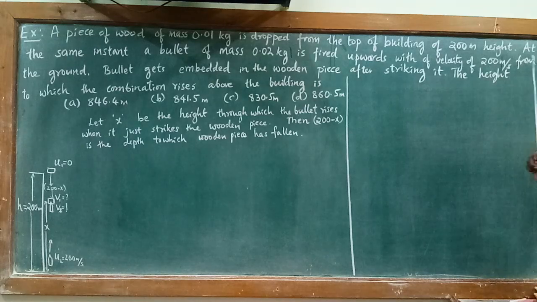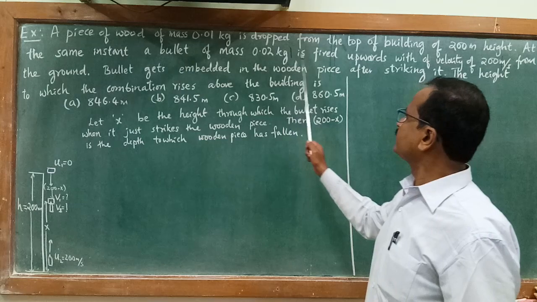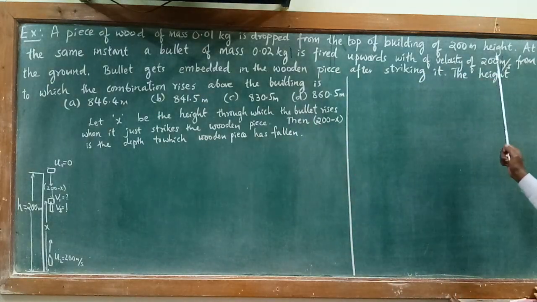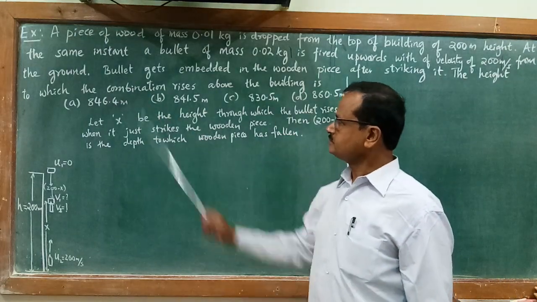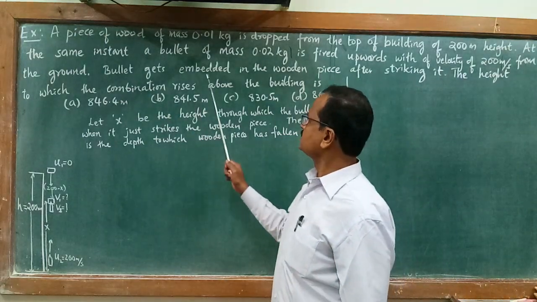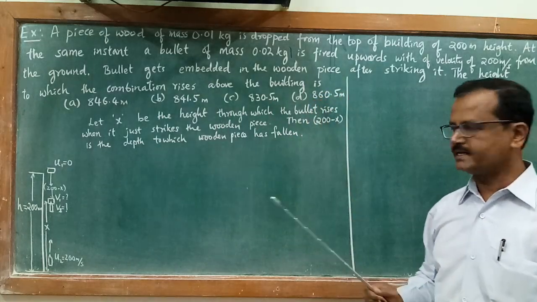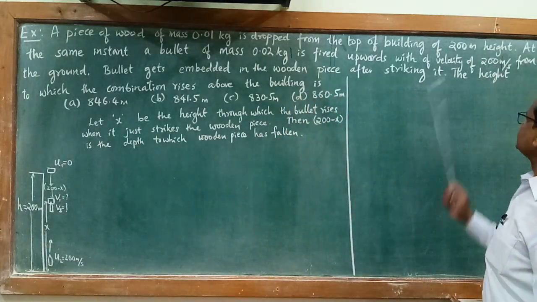At the same instant, a bullet of mass 0.02 kg is fired upwards with a velocity of 200 meter per second from the ground. The bullet gets embedded in the wooden piece after striking it.